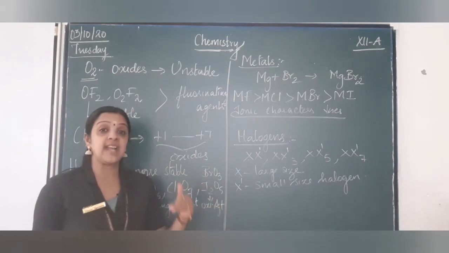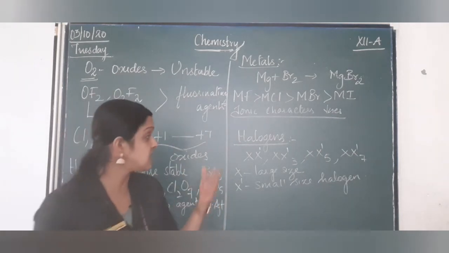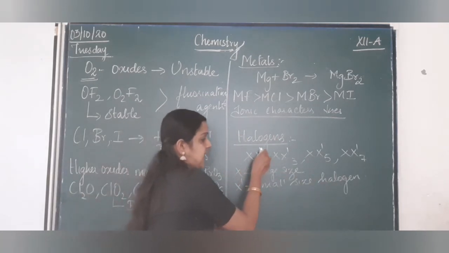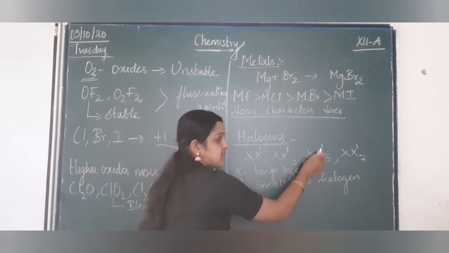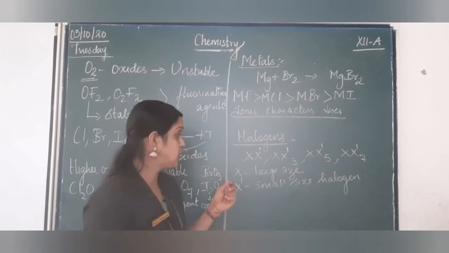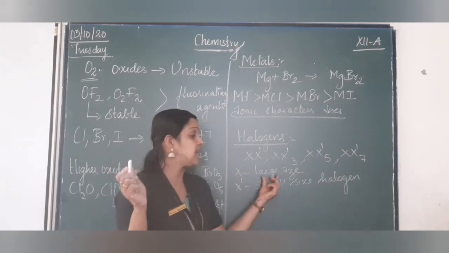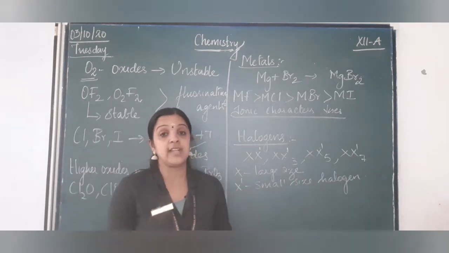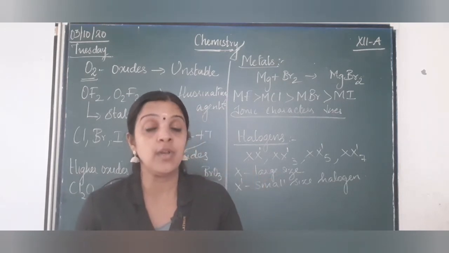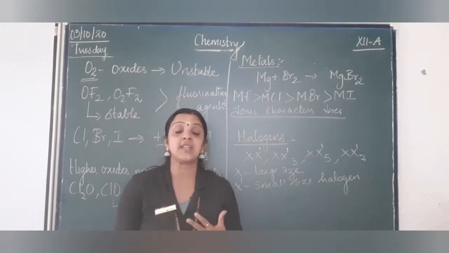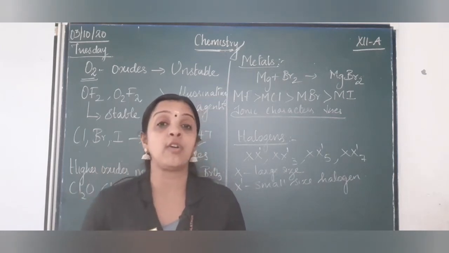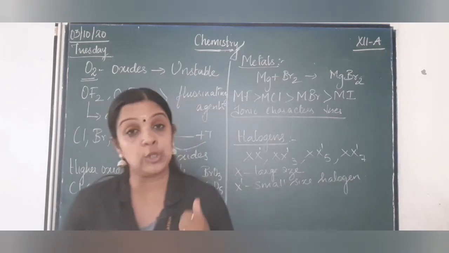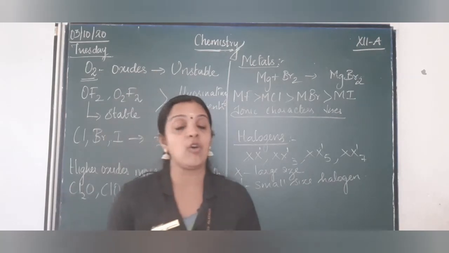Now the last part is reacting with their own members in the family, that is, a halogen reacting with another halogen, for which I have mentioned XX', XX'3, XX'5, XX'7, where X represents a large size halogen and X' represents a small size halogen. It can form ICl2, IBr2, BrI2. Different types of interhalogen compounds are formed, for which we have a separate topic on their preparation and properties. So now we will learn about chlorine, then we will go to HCl and then the oxides.